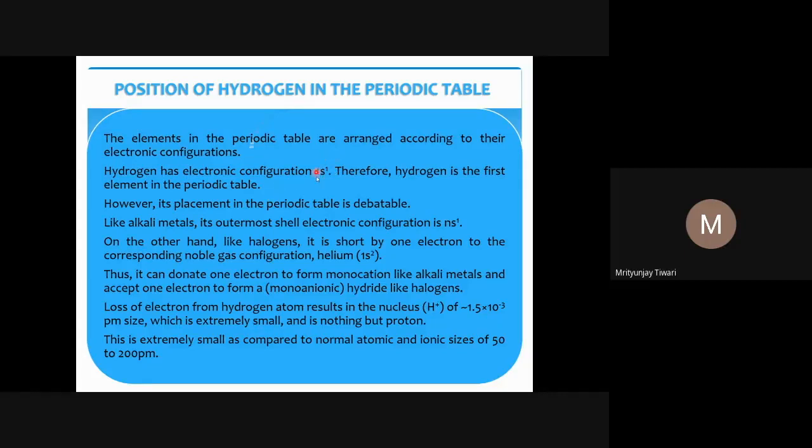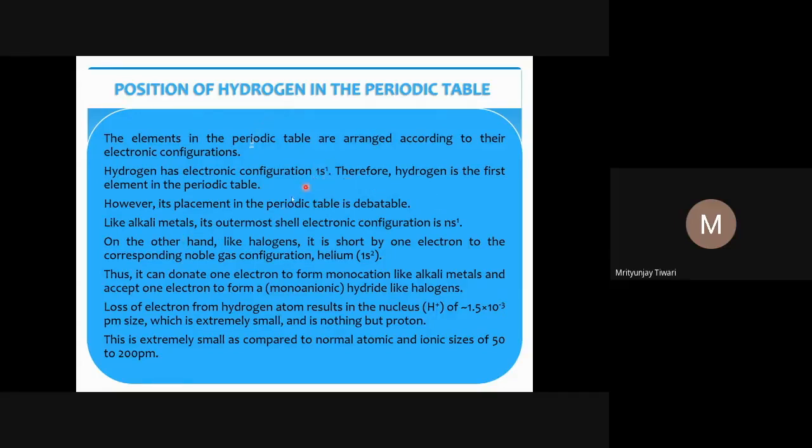Hydrogen has only one electron. This is the simplest electronic configuration, and it is the first element of the periodic table. So where should we keep this first element, in which group and which period? However, its placement in the periodic table is debatable. Why is it debatable?